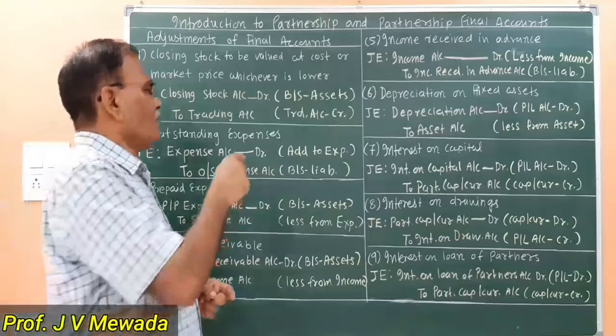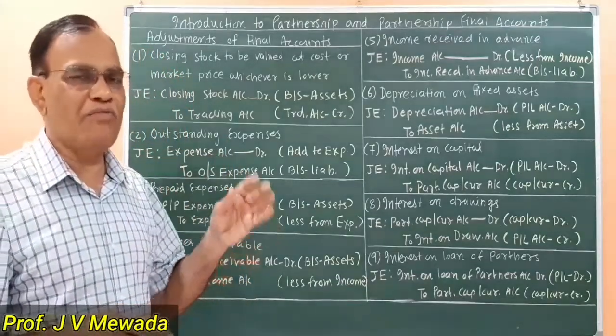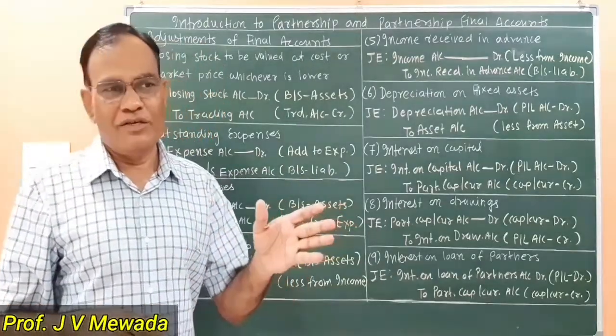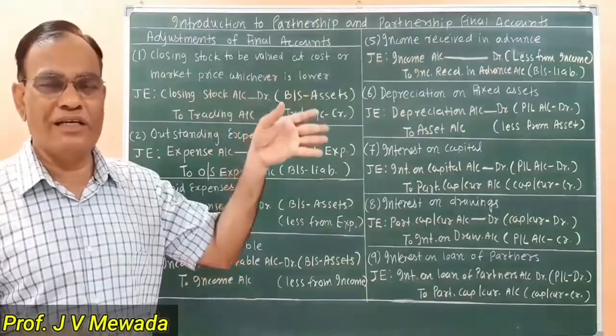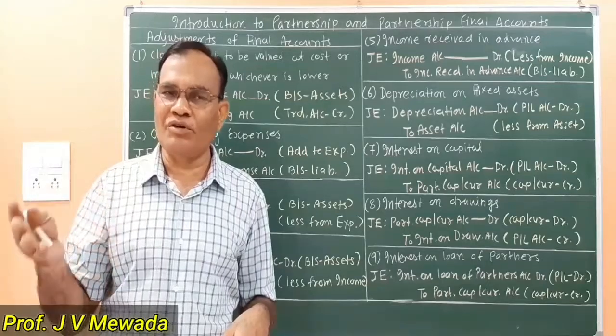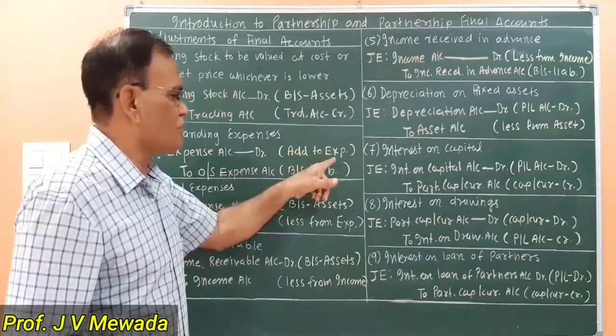Now whatever is outstanding, suppose wages is outstanding, so add to the wages. If salary is outstanding, add to the salaries. So if the item belongs to the trading account, it will be added in the trading account. If the item belongs to the profit and loss account, it will be added in the profit and loss account. So we are going to add to the particular expense.